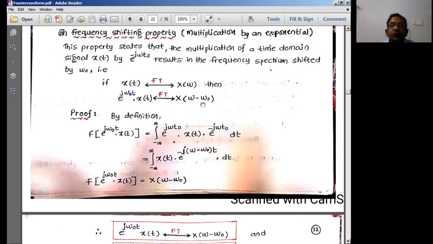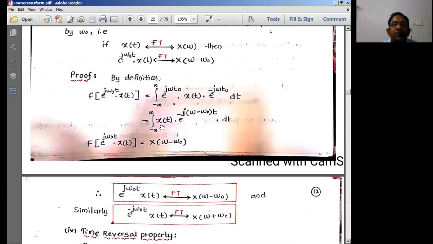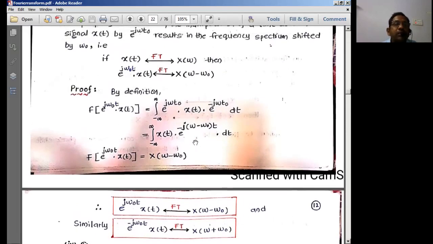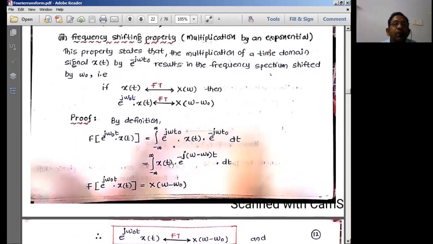Coming to frequency shifting, it is the reverse of this. If you have a shift in the frequency domain of minus omega naught, you're going to see it as an exponential part with plus j omega naught. This is the property we call the frequency shifting property. If you shift the signal in the frequency domain, this is how it will be seen in the time domain.